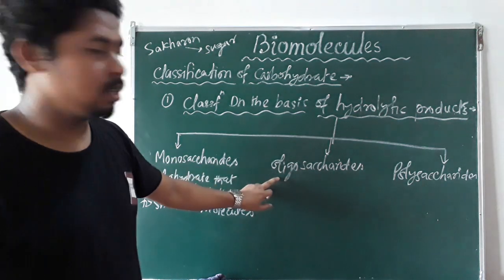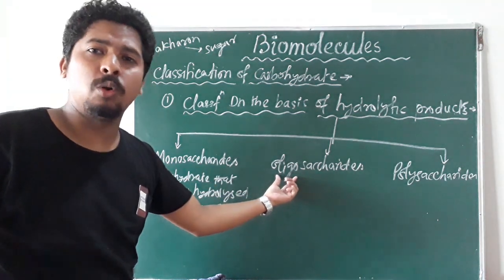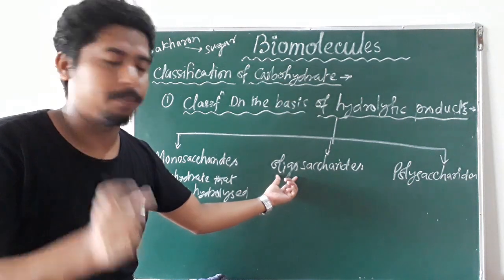What are oligosaccharides? This Greek term oligo means few.